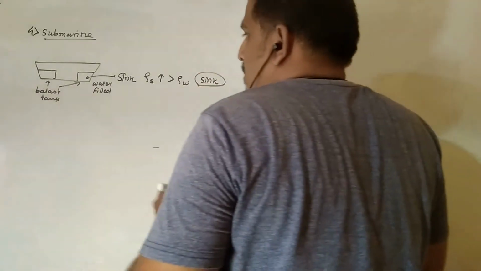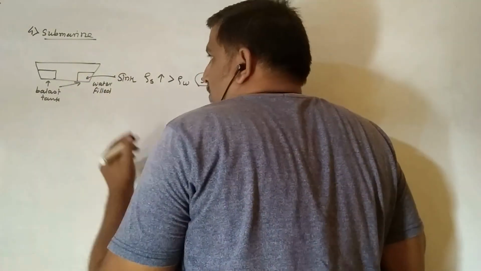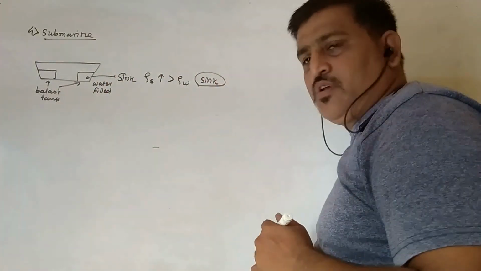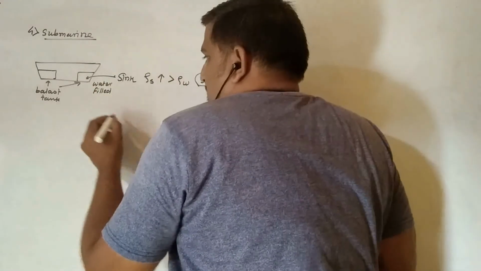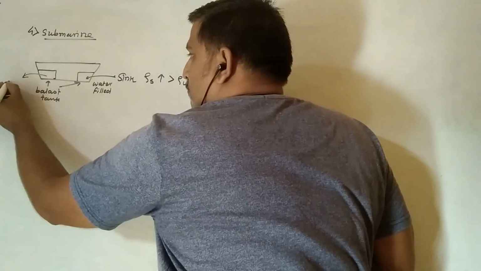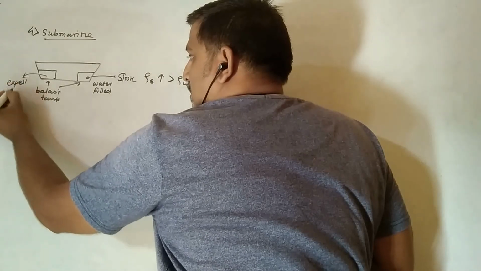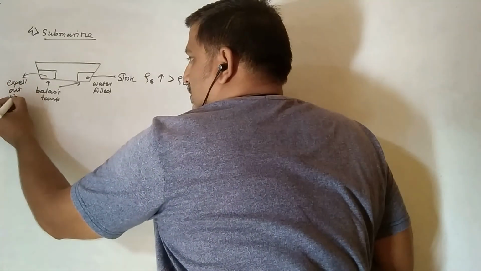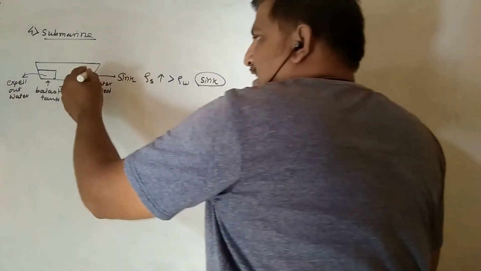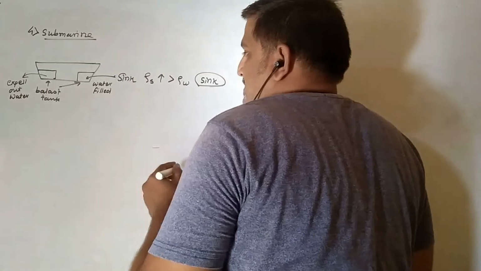Okay? Whenever the ship or submarine wants to come up over the water, in that case, it expels water. Expels out water, right? Because of that, there is a vacant place in which air is there.